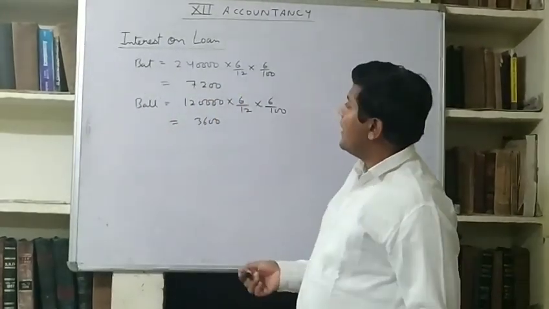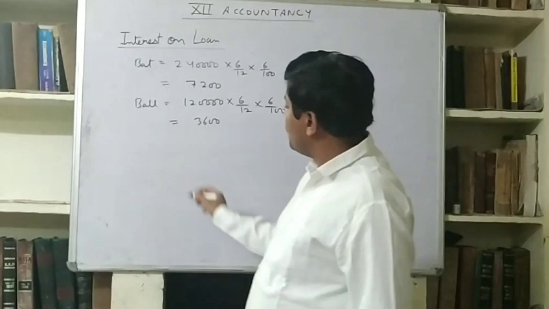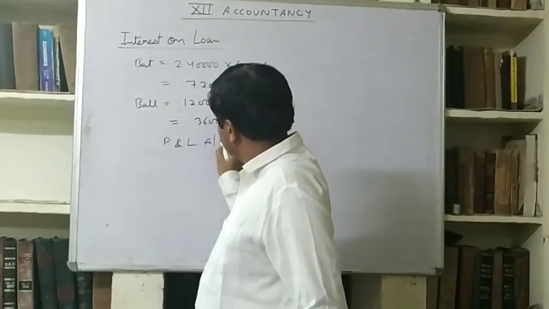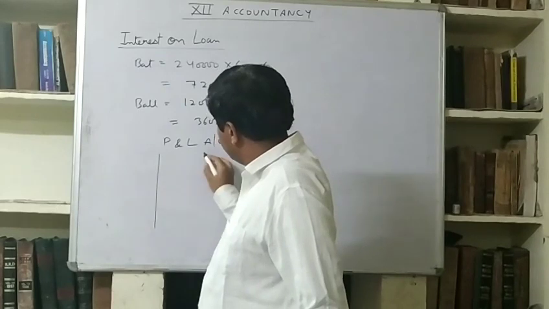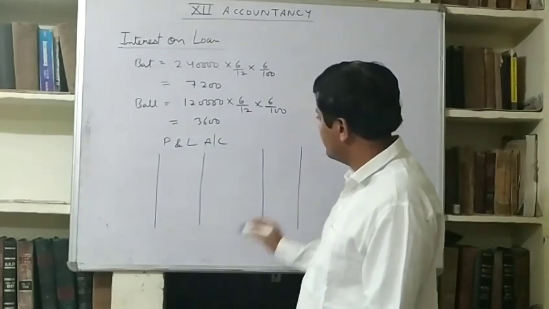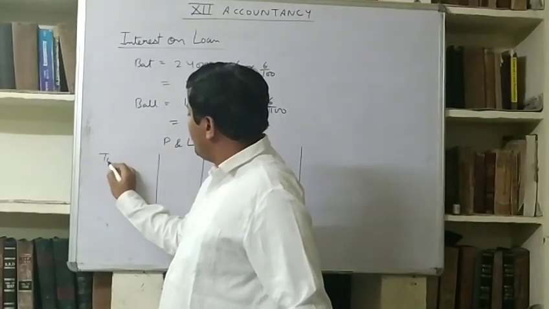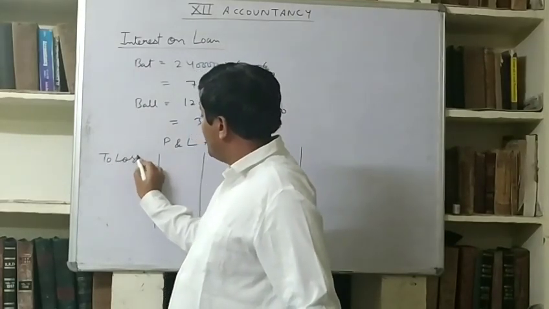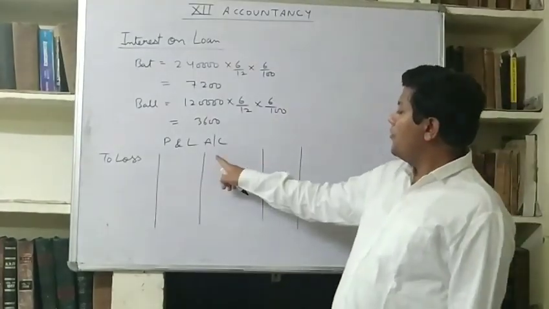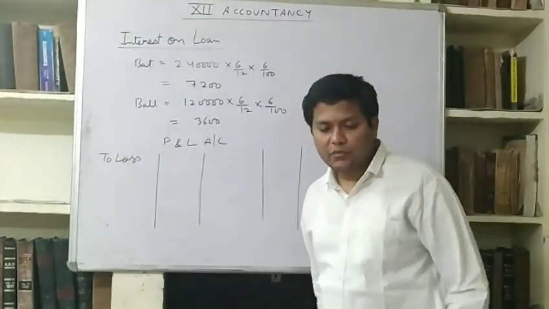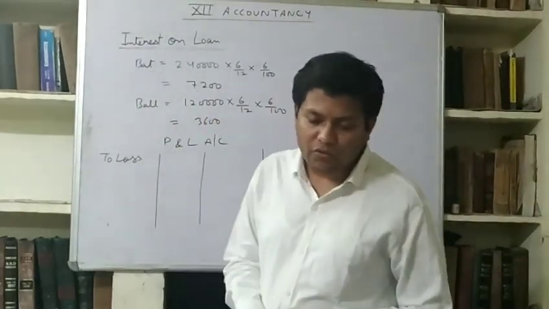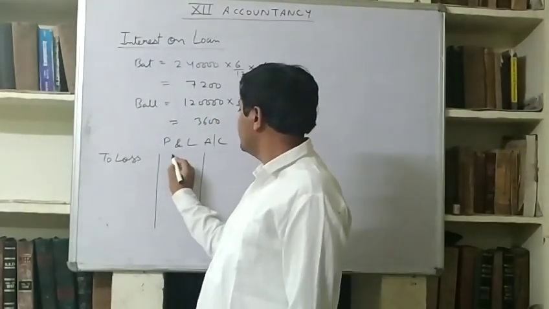So I told you that in the case of interest on loan, we have to prepare P&L account, not appropriation. Loss will be written on debit side. If there would be profit, we would have written it here, but we have loss here. So to loss, what's the amount? 9,000.